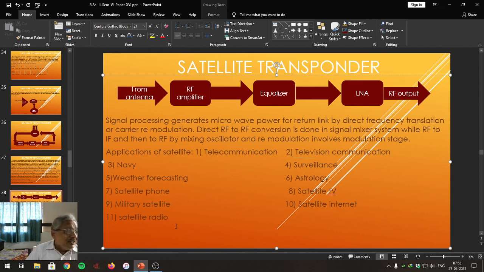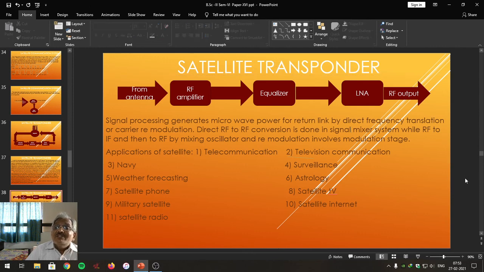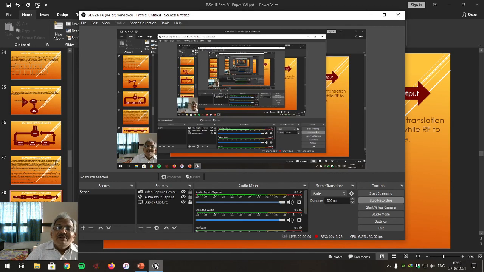Nowadays, we are watching by using software radio on the Google net. This is what you have to remember as applications of the satellite in short, and also the meaning of transponder.